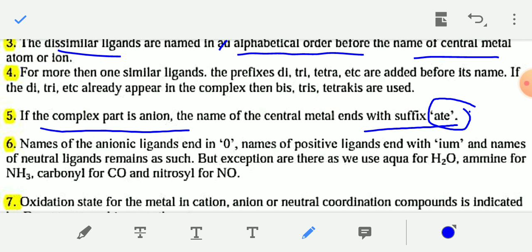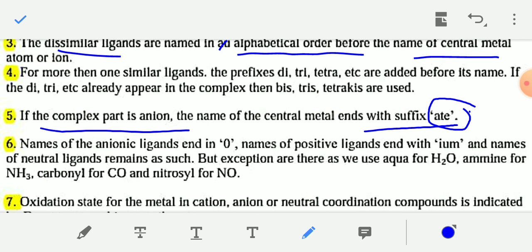For example, for the anionic ligand chloride, you write chloro; for fluoride, you write fluoro; and likewise nitro. Names of neutral ligands remain the same, but there are exceptions.